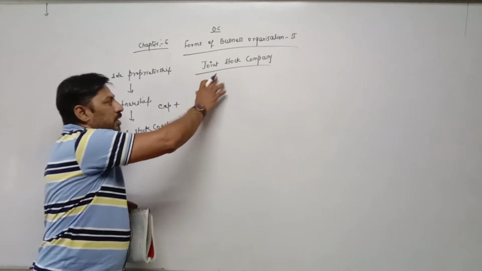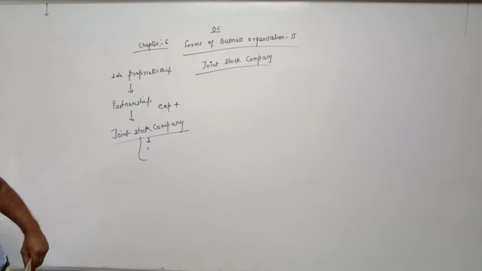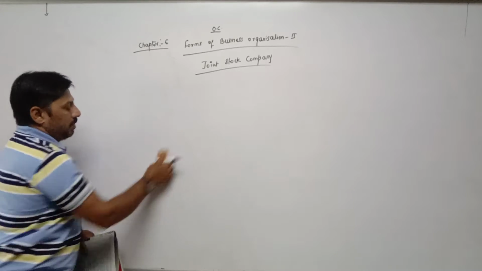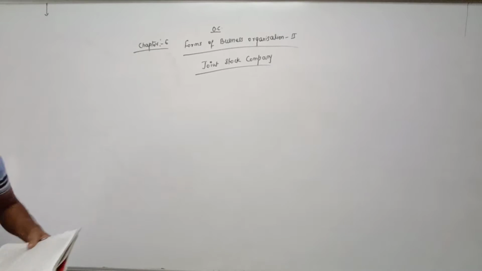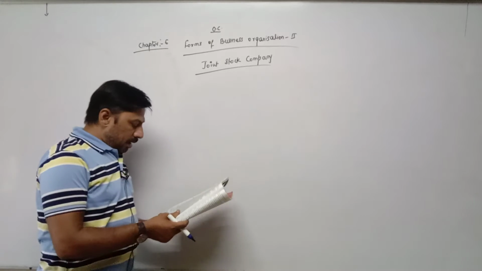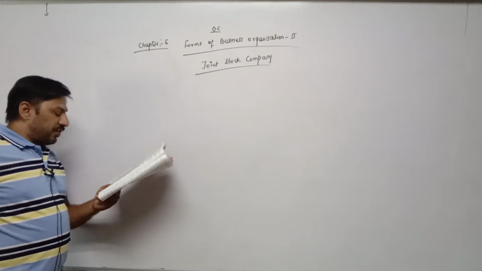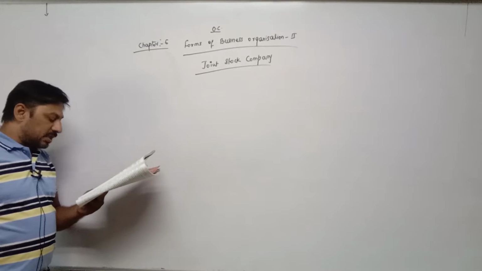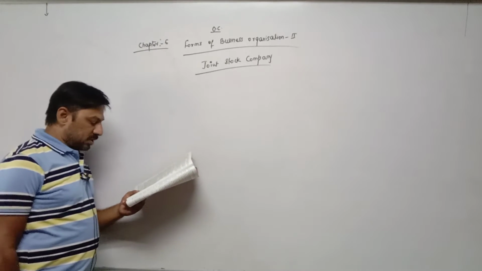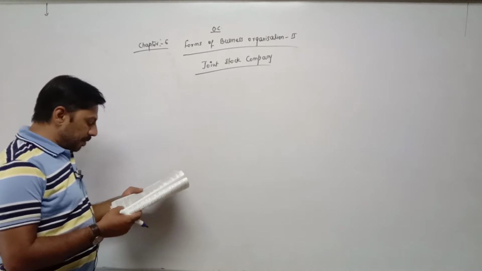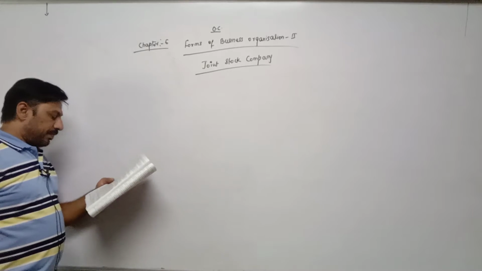Now, what is a joint stock company? According to the textbook, meaning and definition of company: A company is an artificial person coming into existence by law with common rules. A company is an artificial, invisible and intangible person in the eyes of law.